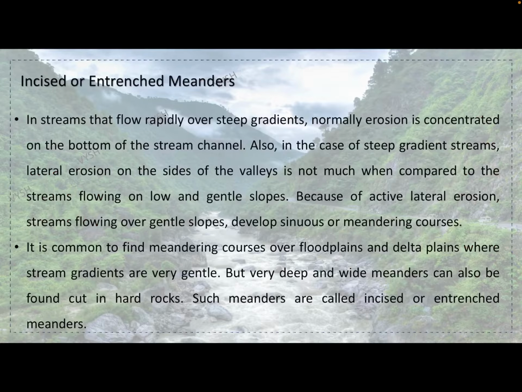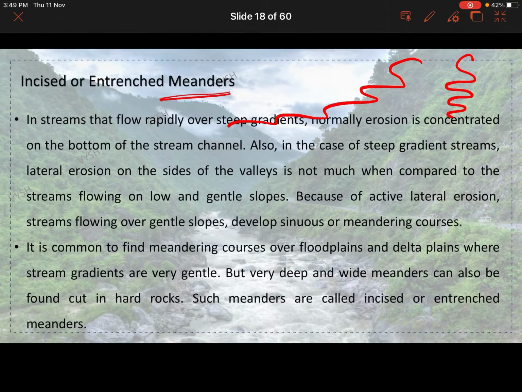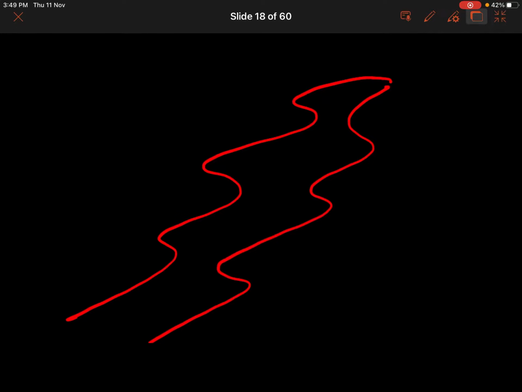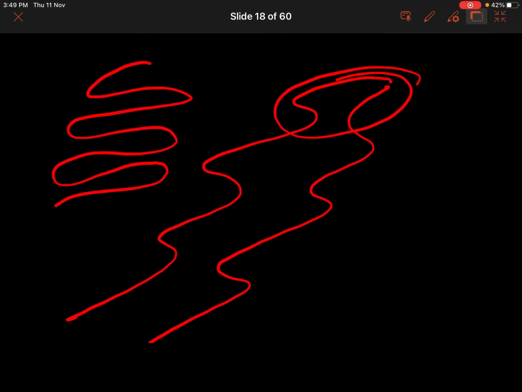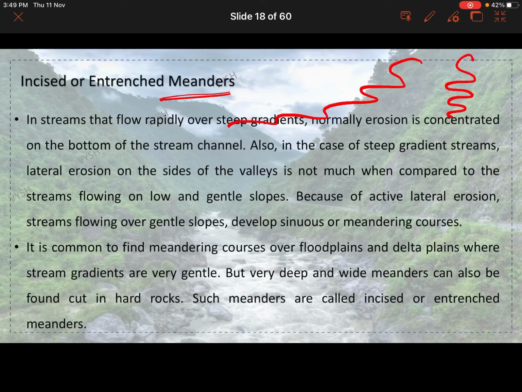So, incised or entrenched meanders. What exactly are meanders? Meanders is basically this kind of flow. This kind of flow of a river is basically called meanders. See, the river is flowing like this. This movement is called meanders. It will move something like this. In meanders also there are a couple of parts which we will see in the next class basically.